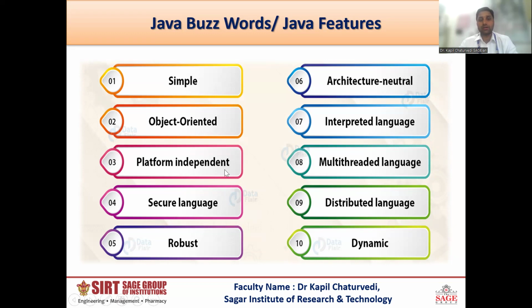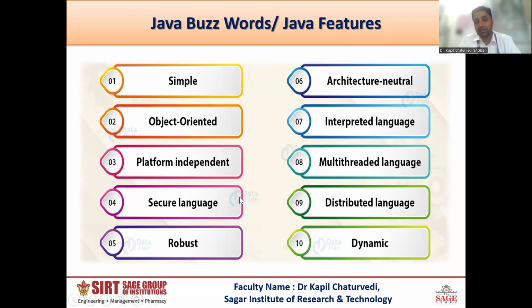Platform independent is a very important feature of Java. That means the class file or the bytecode, which is the executable code of our Java source code, which is generated after the compilation of the program, will be platform independent. That means we can execute that code on any platform. If we implement a program on the Windows platform, then we can also run the same program on Linux, Unix, or any other platform or operating system.